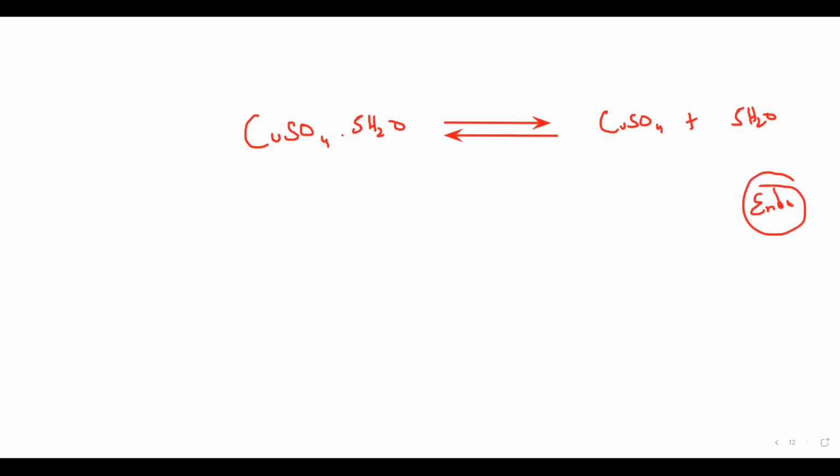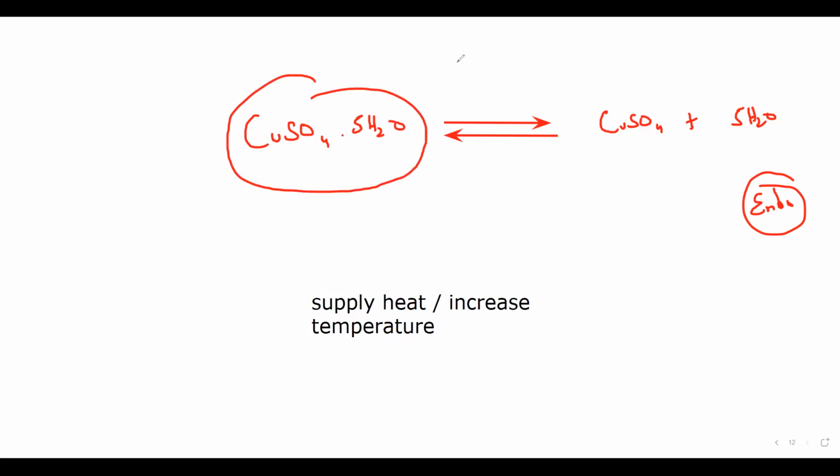Now what I do, I supply heat energy or I increase temperature. So if I supply heat energy, it will start to lose the water of crystallization. So when it starts to lose its water of crystallization, the equilibrium will shift towards the right hand side or forward.